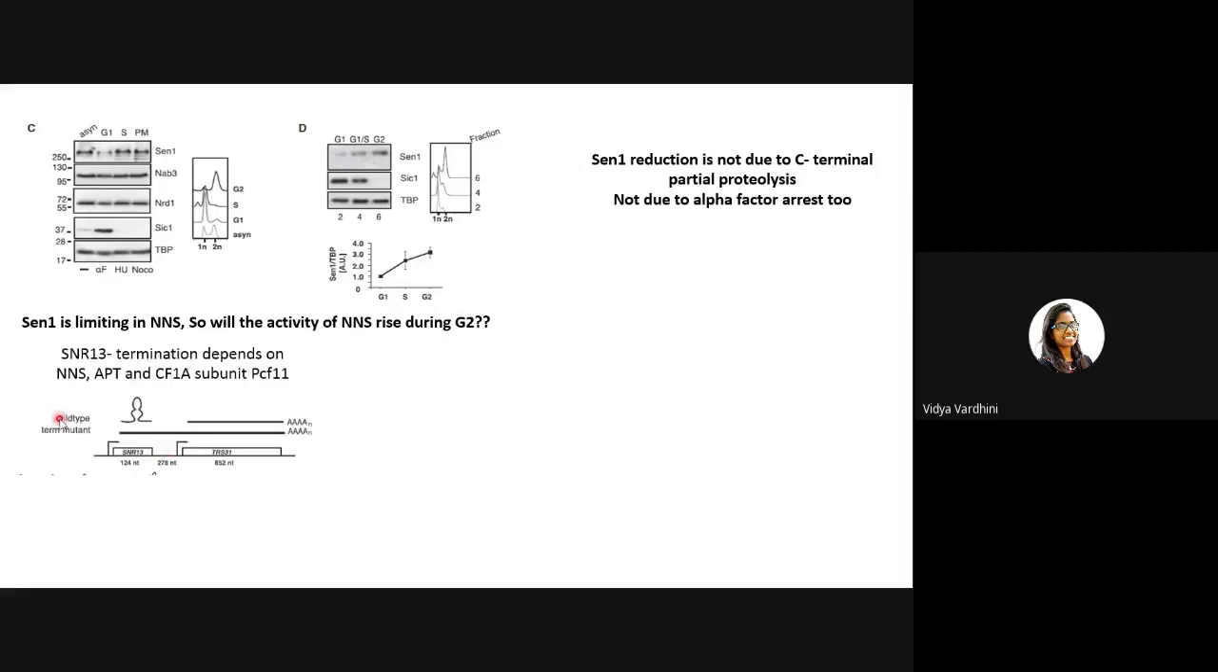So what they've done is they've taken SNR13. This is a small nuclear RNA, and it is stable. It is one of those non-coding RNAs, but it is stable. It is not immediately degraded. So its termination depends on NNS, APT, and CF1A. These are all transcription termination complexes. I've already spoken about NNS, and APT is associated with PTA1, which is also involved in transcription termination. And then CF1A, I was talking about this in the first slide, if you remember.